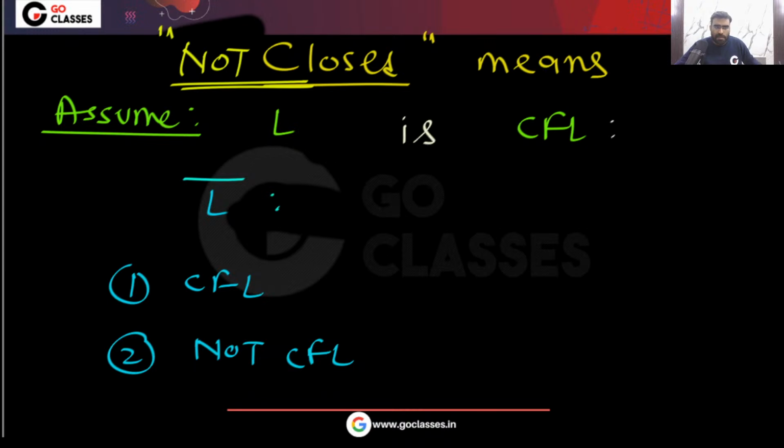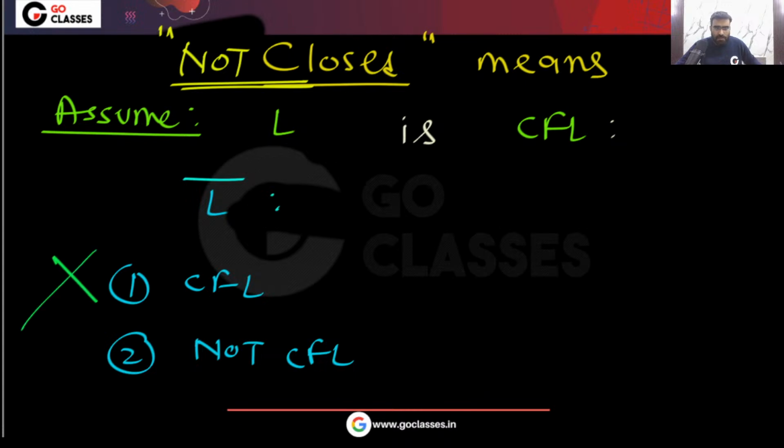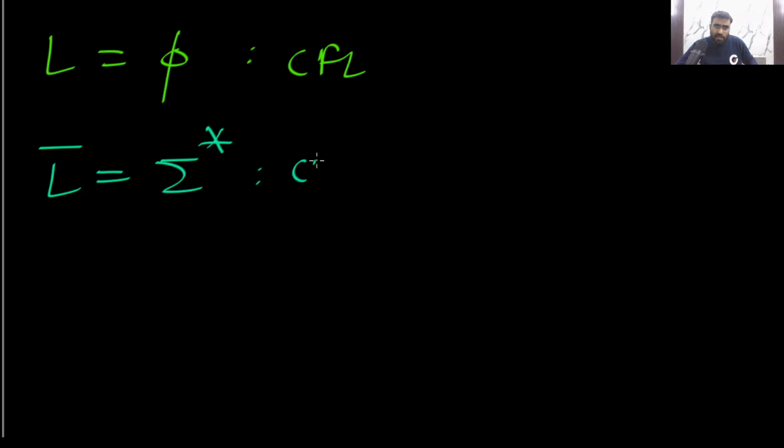Tell me. Can I say the complement will be CFL? I cannot say. Can I say the complement will be not CFL? This also I cannot say. For example, consider this language L equal to 5. This is a CFL language. What will be its complement? The complement is sigma star. That is also CFL, right? Yes or no? That language is also CFL.